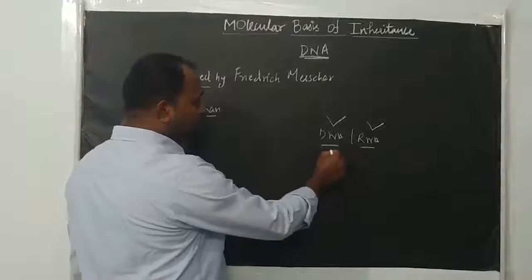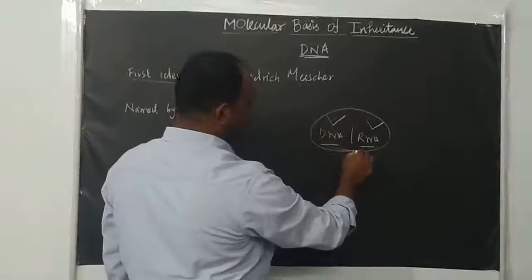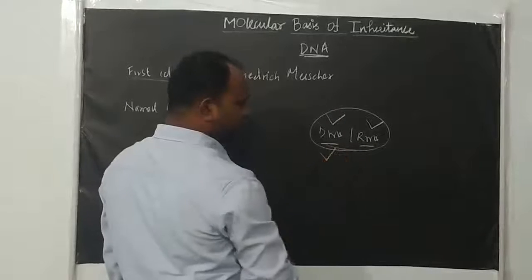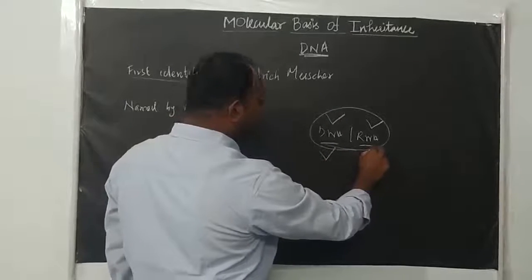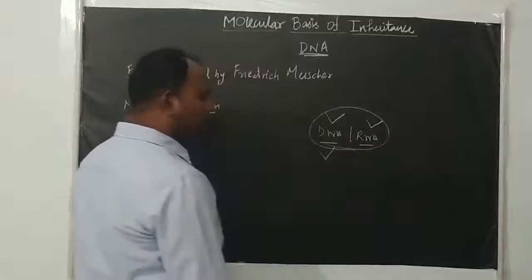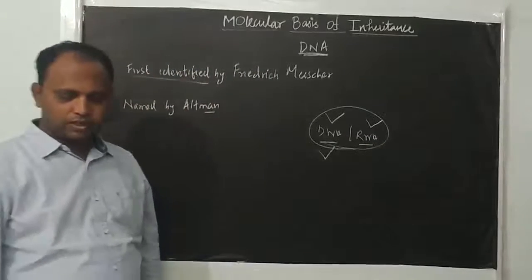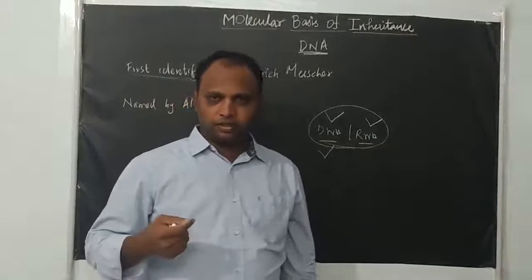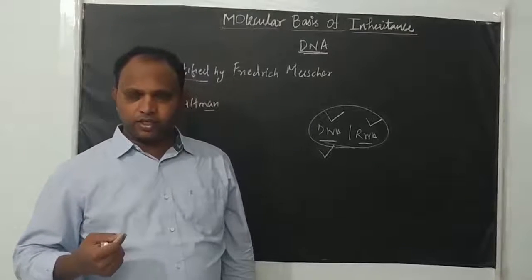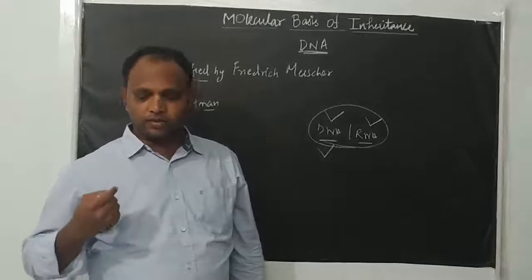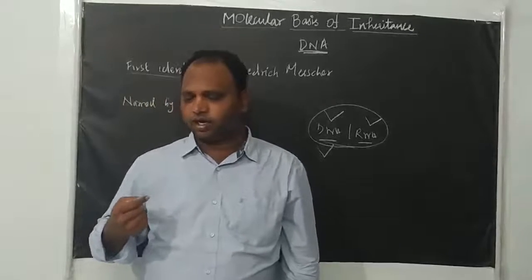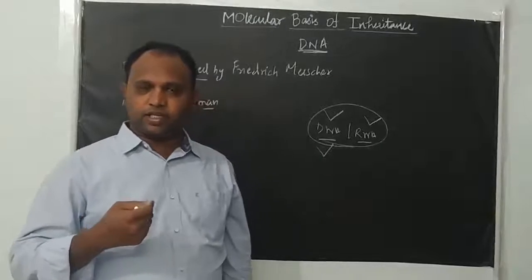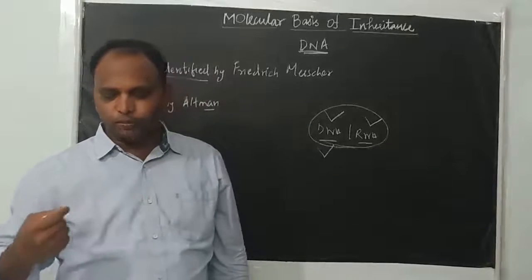But both molecules are present in all organisms. In most living organisms the DNA acts as the genetic material, and only in some viruses does RNA act as the genetic material. Even so, in our cells, most living organisms have DNA as the genetic material and also contain RNA. What is the function of this RNA? RNA functions as a messenger molecule which carries genetic information from DNA to protein.